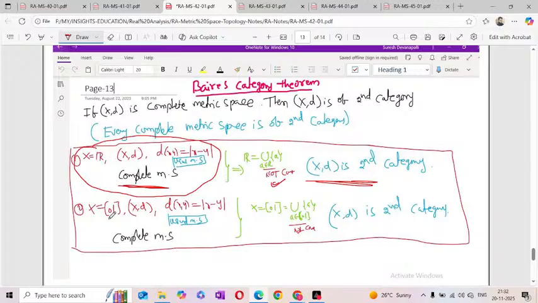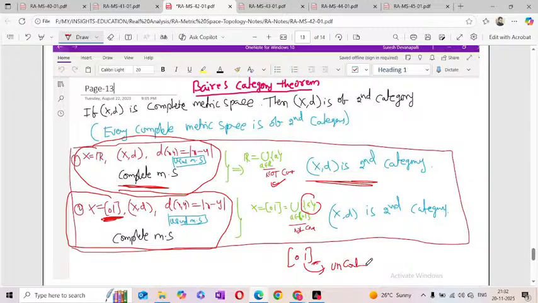Next one, x is equal to the closed interval 0 1 under the usual metric. This one also we know is a complete metric space because it is a closed set under the usual metric. Now I am taking the single term sets. In the closed interval 0 and 1, you can take all the points. How many points do we have? An uncountable number of points, because this is an uncountable set.